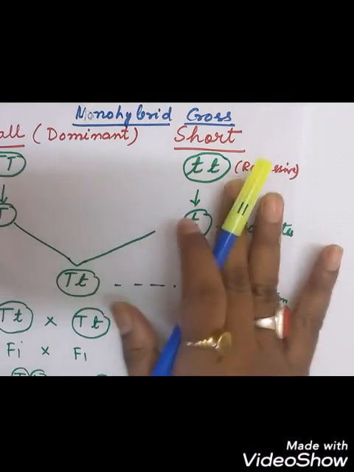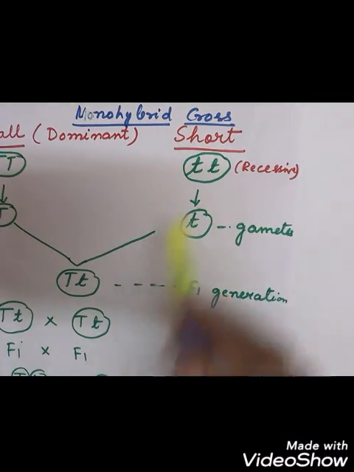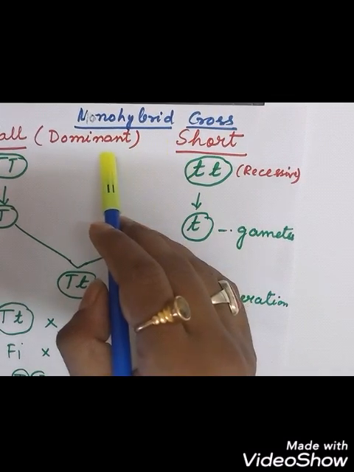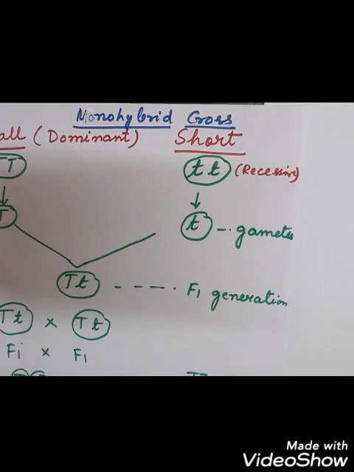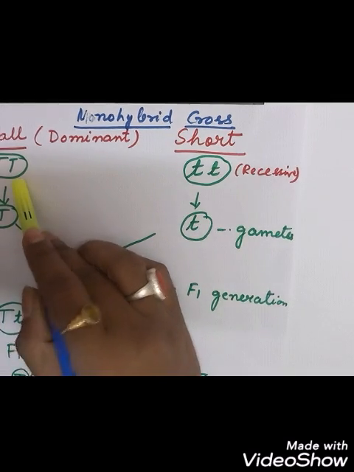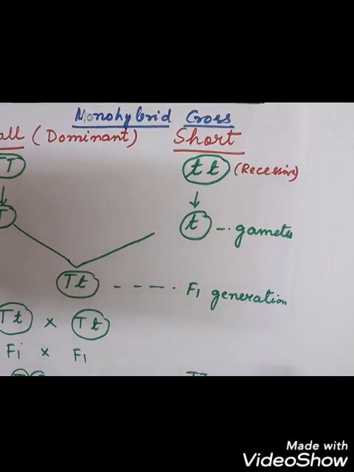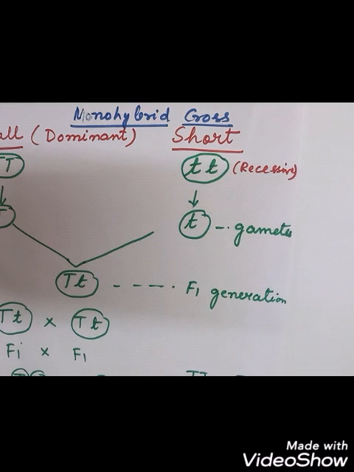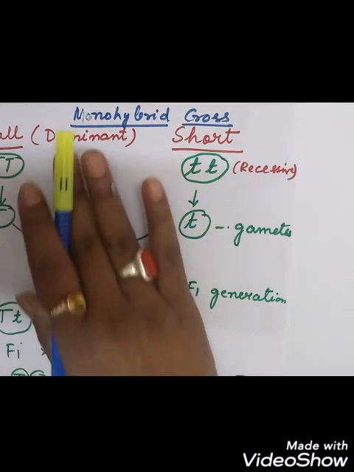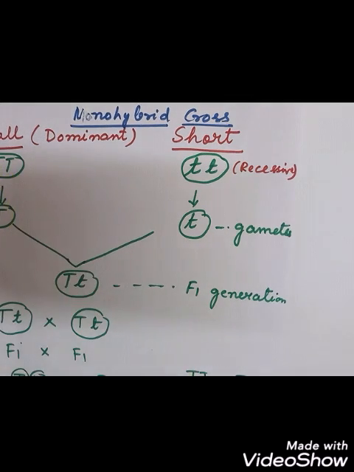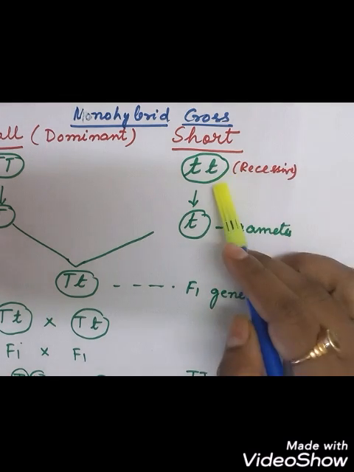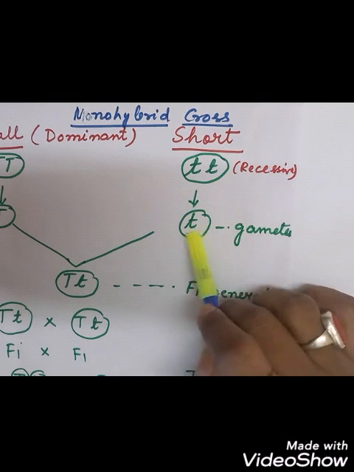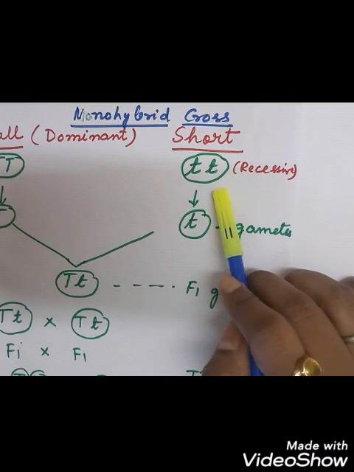So this is a pair of contrasting characters that are taken for this cross, which is called the monohybrid cross, right? So capital T and small t. Why am I telling you like this? Because we have to take some alphabets which will represent the characteristic features that we have taken for showing the cross, right? So for dominant we have to take capital, to show that these characters are always dominant. This will come in the next generation. We think like that. And small t is recessive. So we write like this. This is for short. Okay.